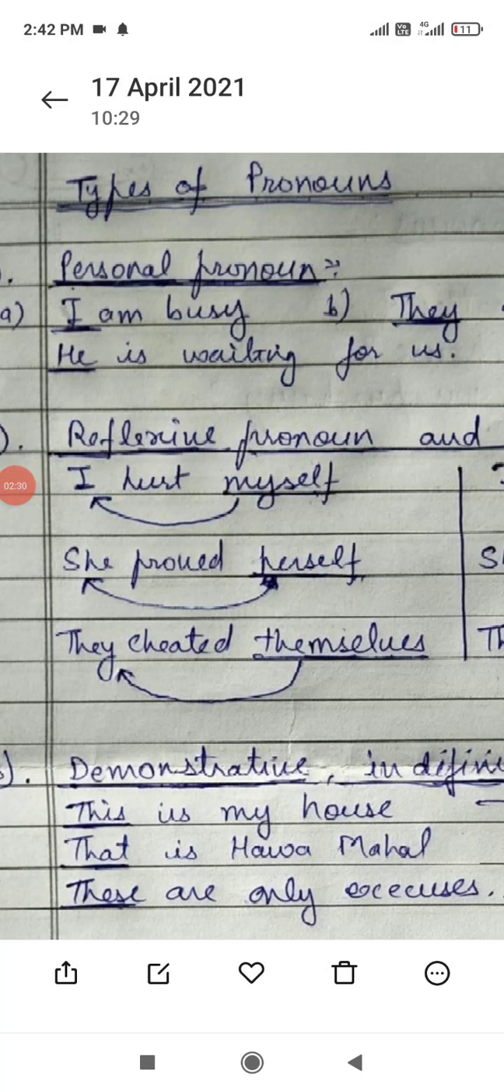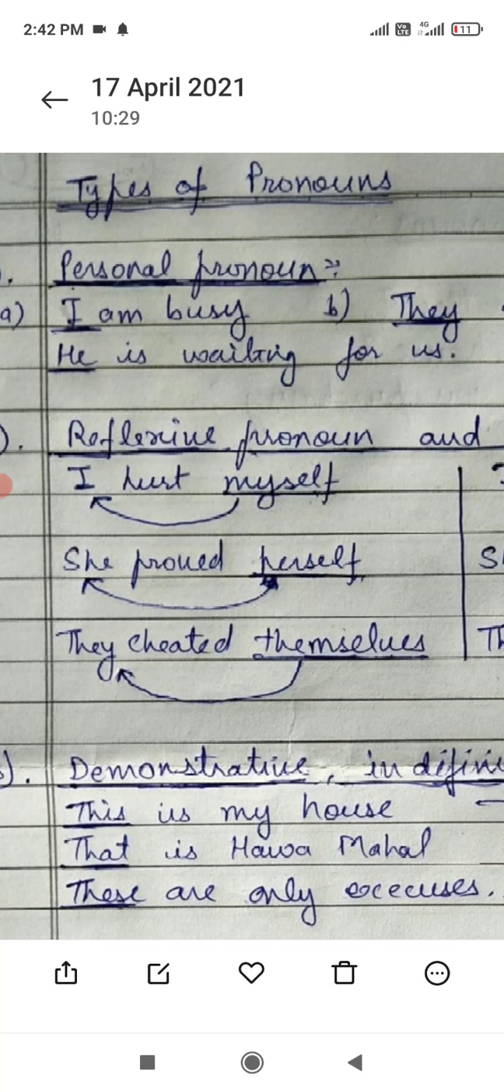Second comes the category of reflective pronoun. Now what are reflective pronouns? Reflective pronouns are those words that reflect back the action on the pronoun. For example, I hurt myself. So what's the meaning of the whole sentence? I hurt whom? The action will go back to I: I hurt myself. So myself is a pronoun that actually reflects the action back to the pronoun, that is I.